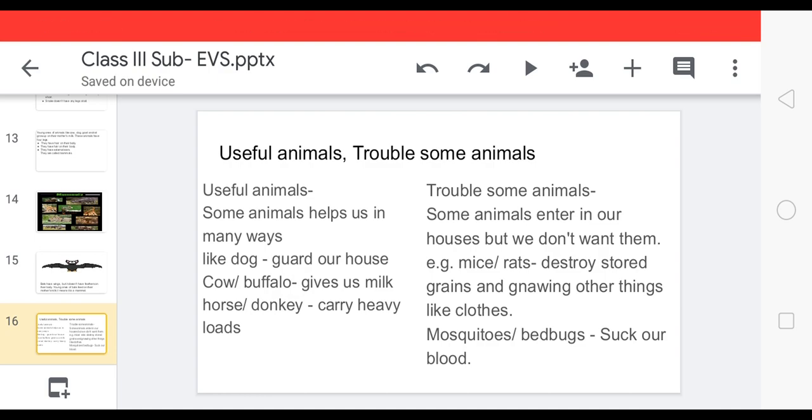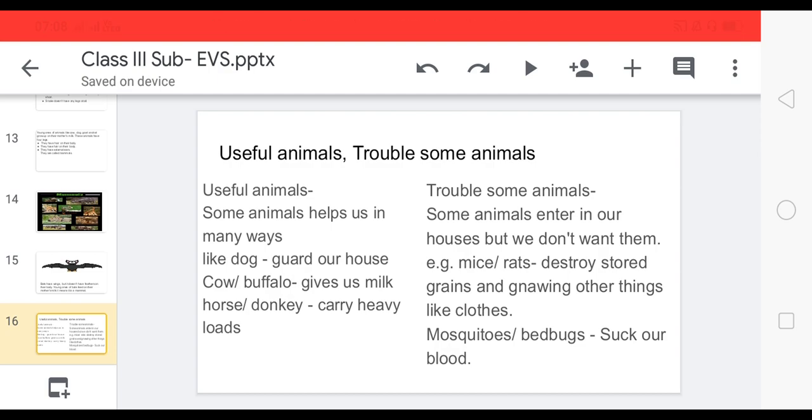Okay, and what about troublesome animals? Now we will read about them. Some animals enter a house, but we don't want them in a house. Why don't we want them in a house? They are like mice or rats or mosquitoes.